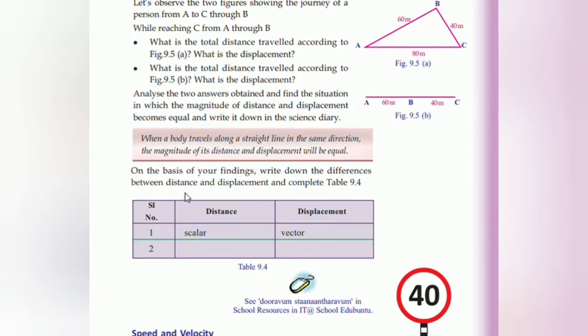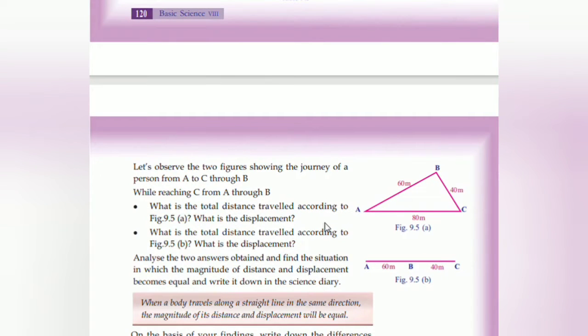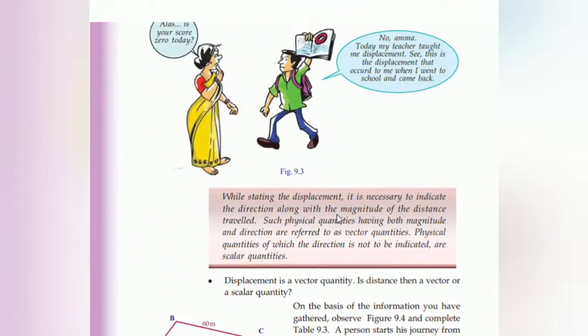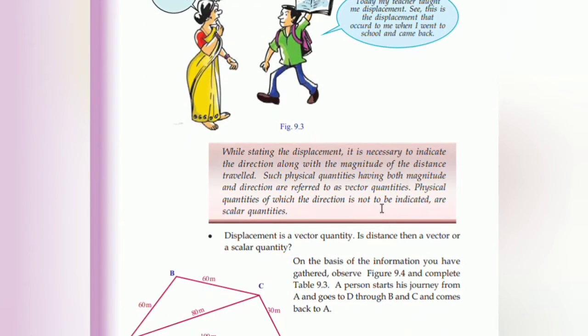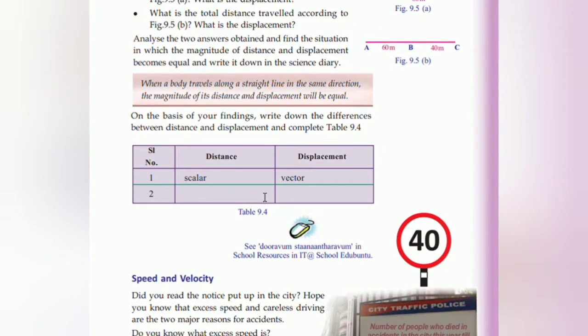Number one, on the basis of distance, write down the differences between distance and displacement. Distance is a scalar quantity and displacement is a vector quantity. Scalar means it has only magnitude and no direction. Vector means it has both magnitude and direction.